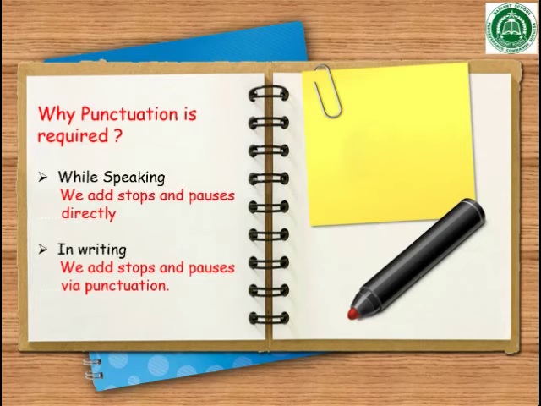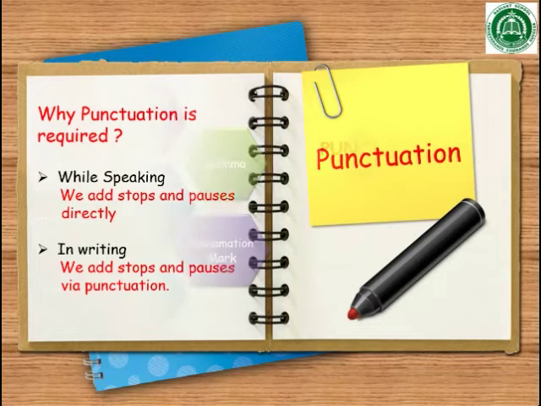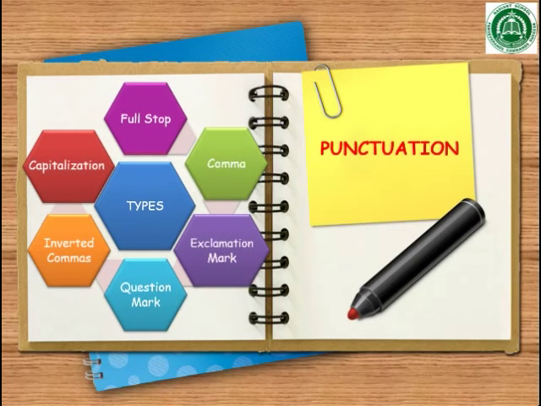Then a question arises: why is punctuation required? Actually, while speaking we add stops or pauses directly, but in writing it is not possible. So we add stops and pauses through punctuation. Now we will discuss the types of punctuation. The most common or primary punctuation marks are full stop, capitalization, inverted commas, question mark, exclamation mark and comma.